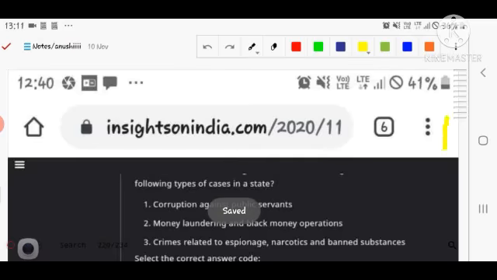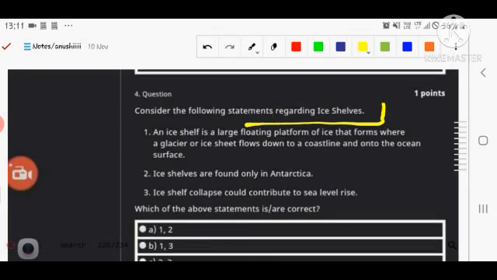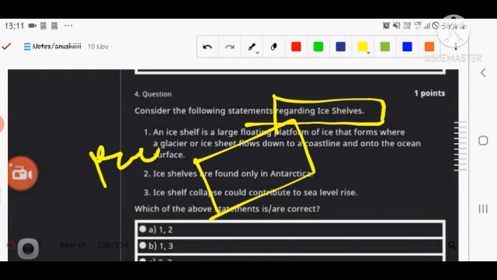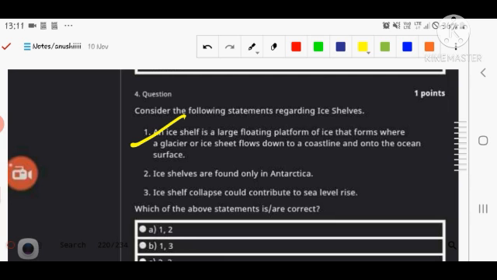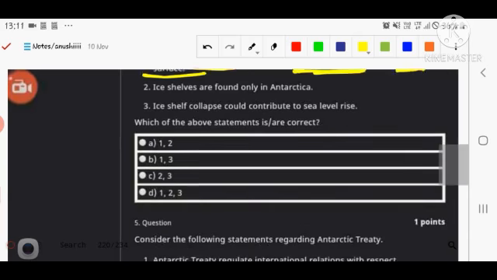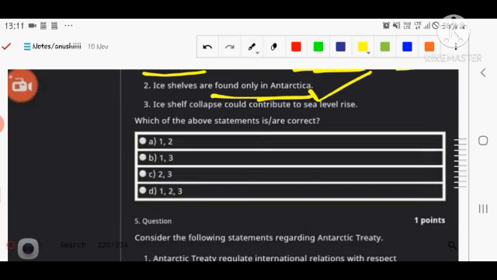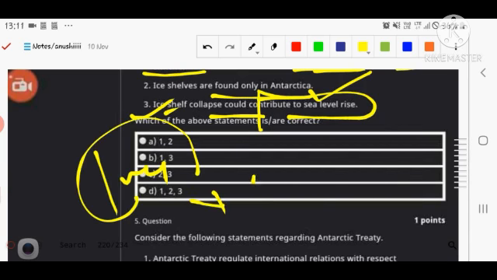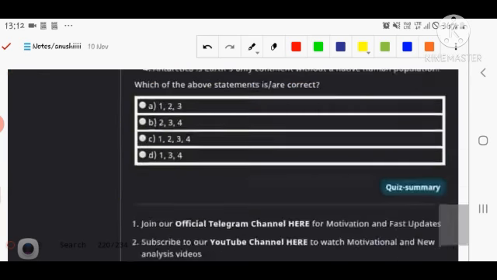The next question is about the concept of ice shelves. Ice shelves are nothing but ice sheets when they become a shelf, meaning many layers of ice sheet are collected at one place. Regarding ice shelves: an ice shelf is a large floating platform of ice that forms where a glacier or ice sheet flows down to the coastline and onto the ocean surface. In the second statement, ice shelves are only found in Antarctica. Is it? Third, ice shelf collapses could contribute to sea level rise. If ice shelves collapse, it results in the rising of the sea level. So you have to choose the correct option here.